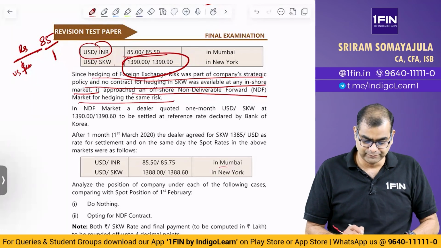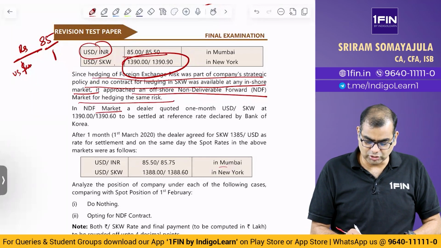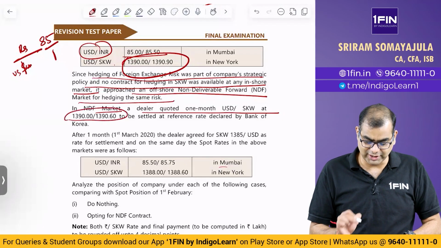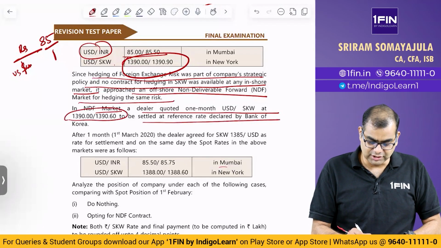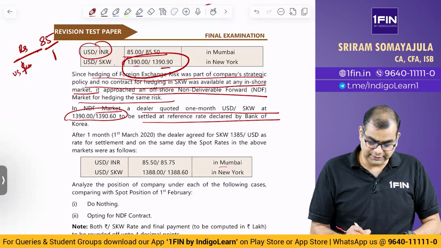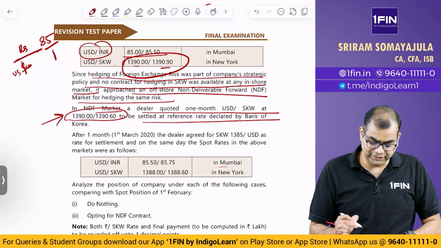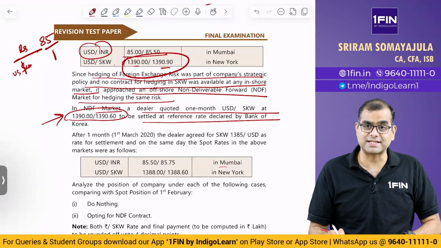But there will be a gain. In the NDF market, a dealer quoted 1 month USD/KRW at 1390 by 1390.6, to be settled at the reference rate declared by the Bank of Korea. So you see 1390 by 1390.90 is what was there, but in NDF it is 1390 by 1390.60.